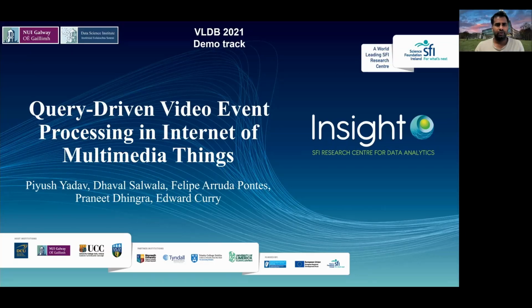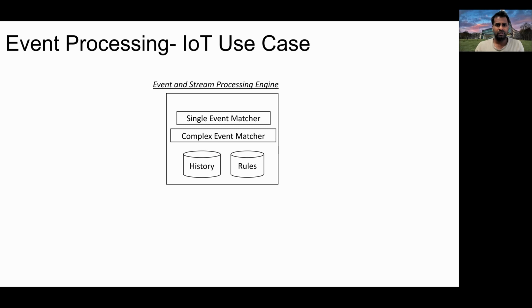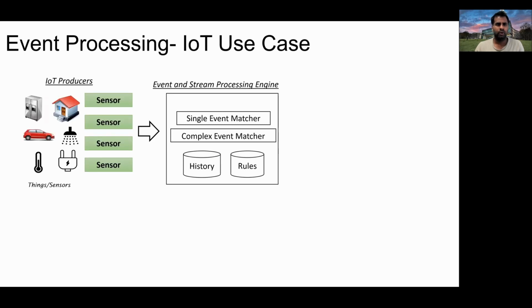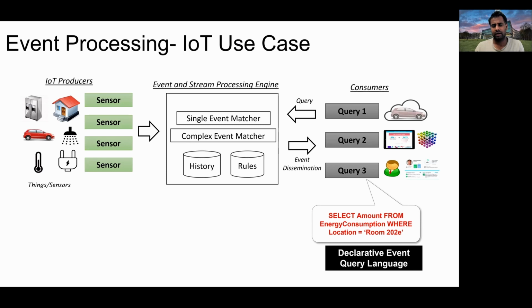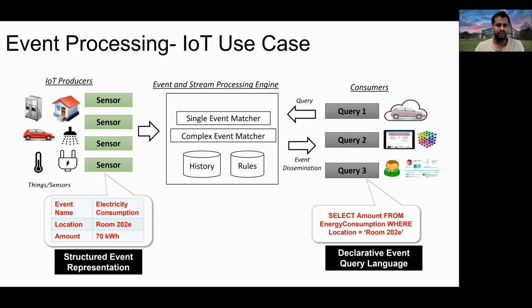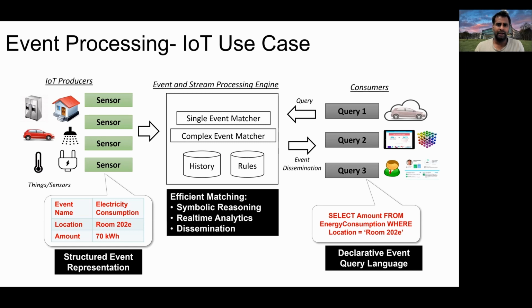Welcome to our demonstration, Query-Driven Video Event Processing in Internet of Multimedia Things. Event processing systems mine data patterns over incoming sensor streams based on user queries and send a notification when an interesting pattern is detected. For example, here a user can write a declarative event query language like energy consumption at a specific room location over a structured sensor stream and perform real-time event matching and send the pattern when it is